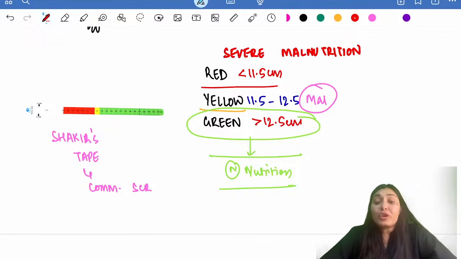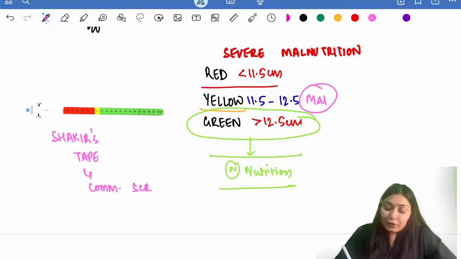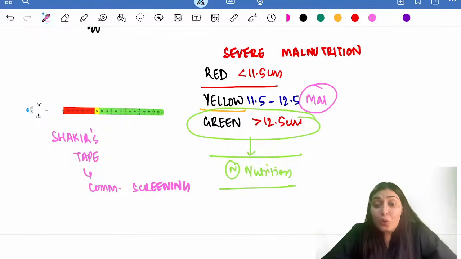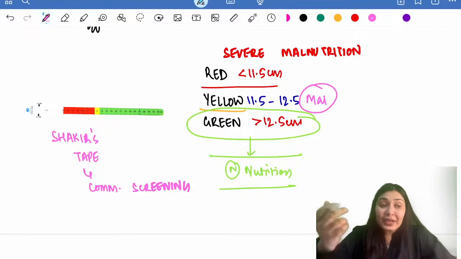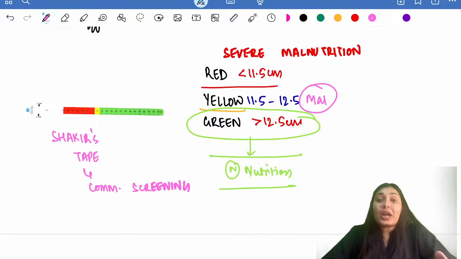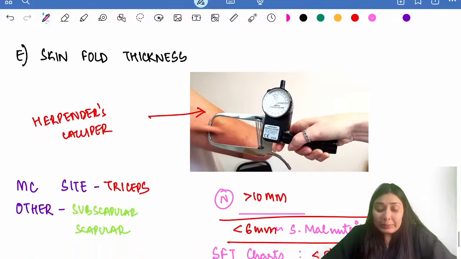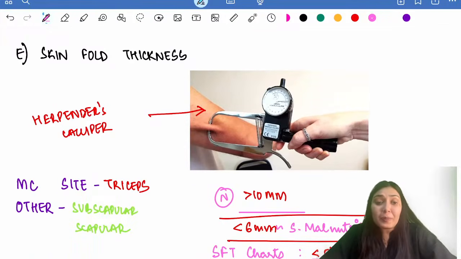This is for community screening. Remember, this is for community screening purposes. That is, even if I don't know how to read numbers, just by looking at the colors, in the community we can screen how many children are below the malnutrition line. Right, so this is about the mid upper arm circumference, an age independent parameter.